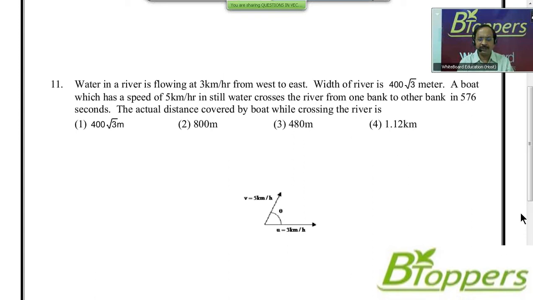Here V bar is directed at an angle theta with U bar. From the diagram you can observe that theta is an acute angle, that means less than 90 degrees.